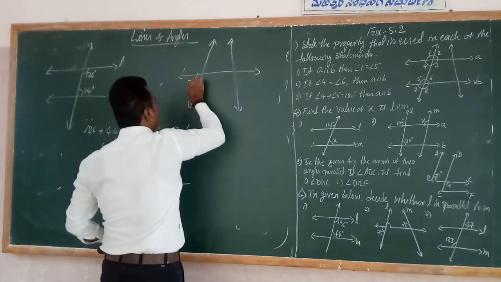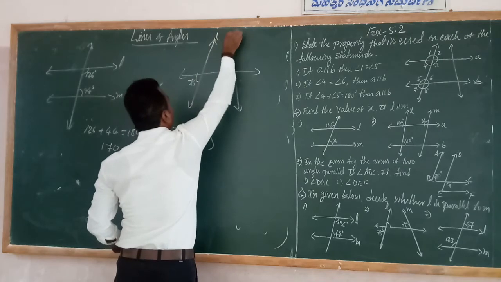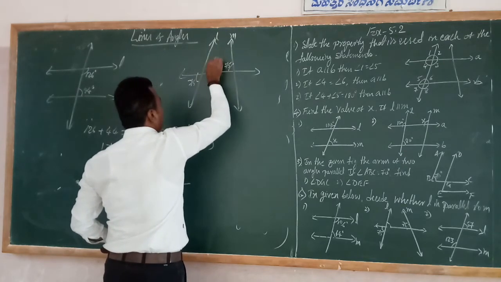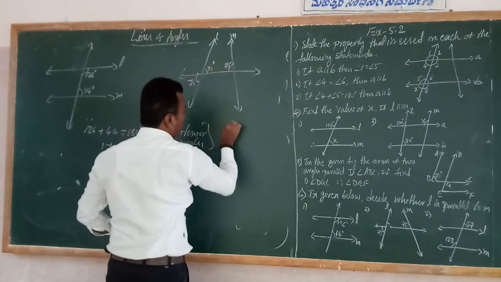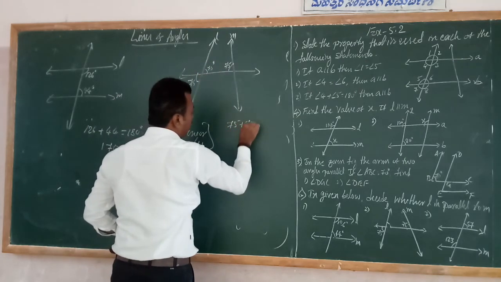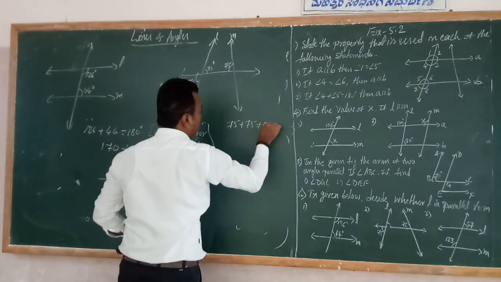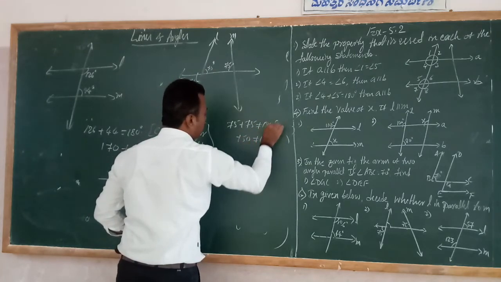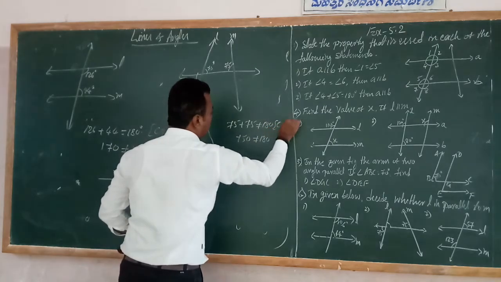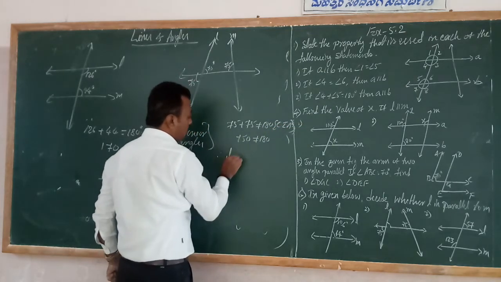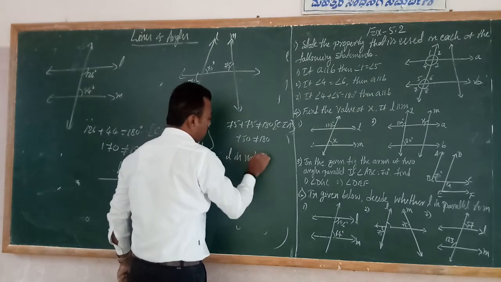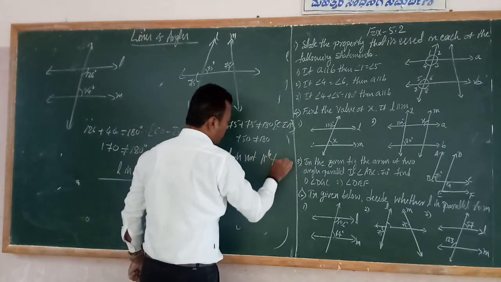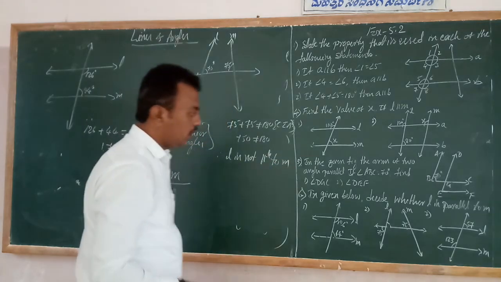This is 75. This is L and this is M, and this is also 75. So this is also 75 because of vertical angles. So 75 plus 75 is not equal to 180. Correct? So 75 plus 75 is 150, not equal to 180 because of co-interior angles. Therefore, L is not parallel to M. Like the third one.